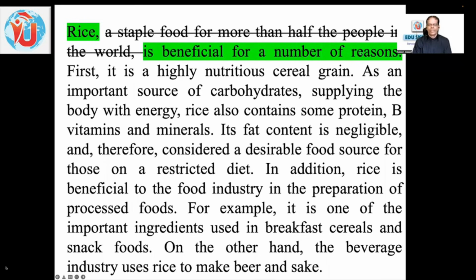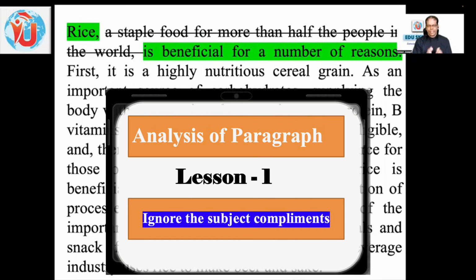This is known as the topic sentence. I have taken a general passage just to give you an idea because you are familiar with rice. So this is known as the topic sentence. So the lesson number 1, whatever is between the commas is generally subject complements, need not be essential. It doesn't mean never, it can happen that there is a question from that, but normally we suggest you ignore them so that you can grasp the whole thing immediately.